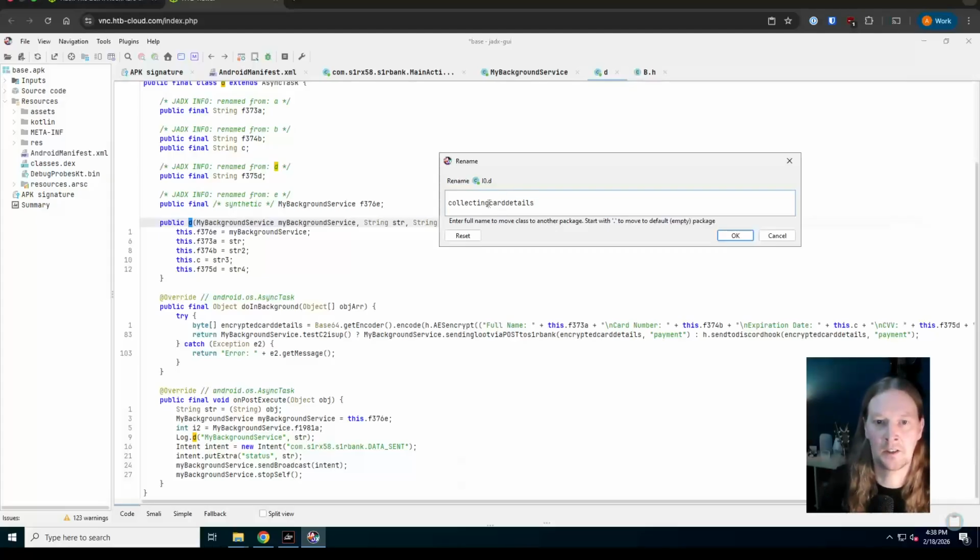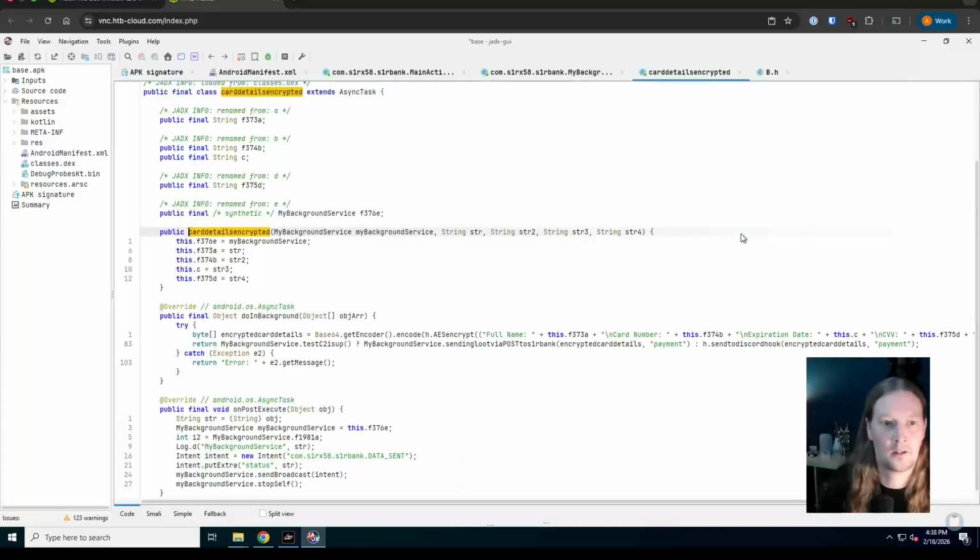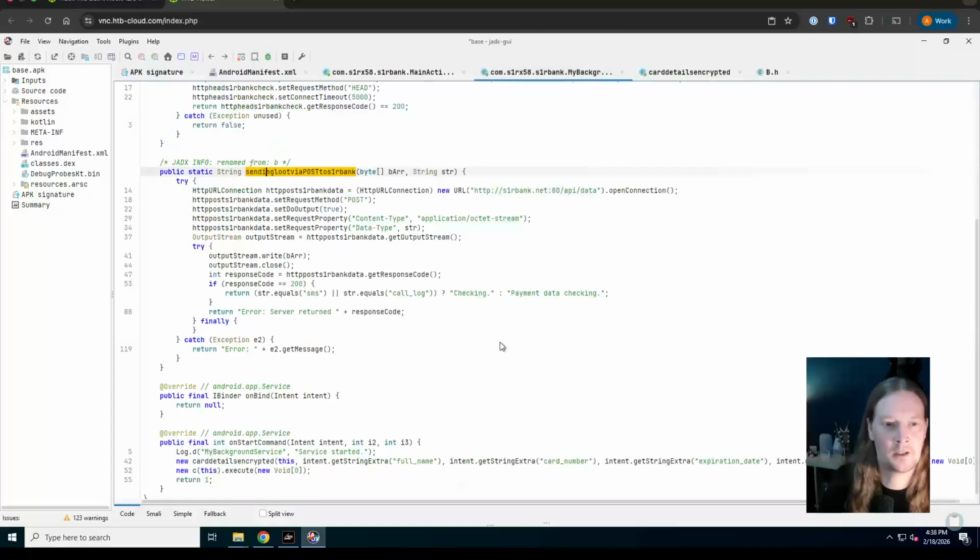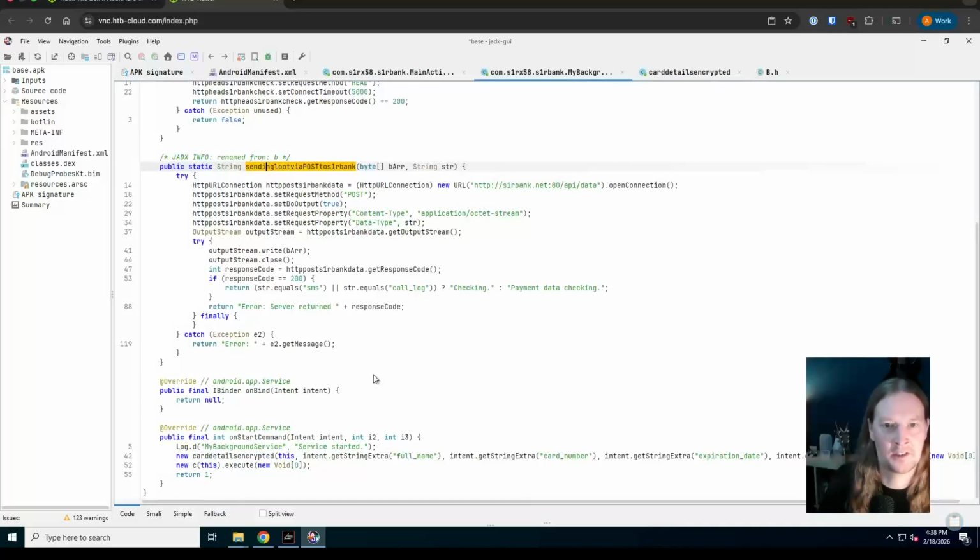Let's just call that card details encrypted. And then if we come back to here, we can see that is now applied here. So after running these things, it is then going to be calling this and sending those details out.